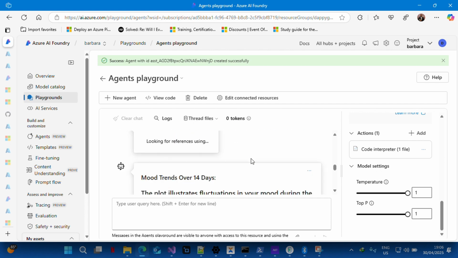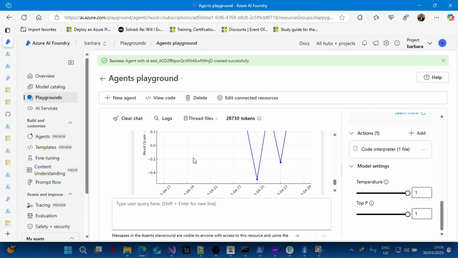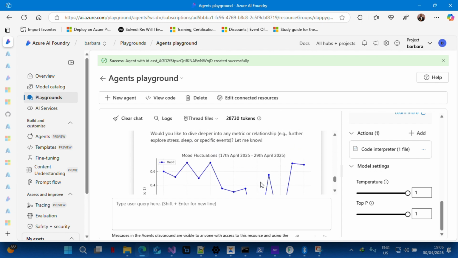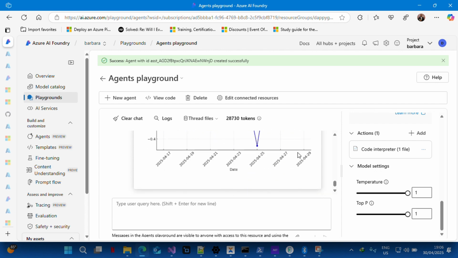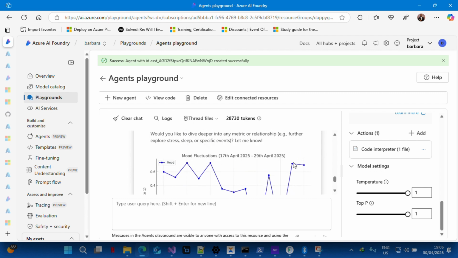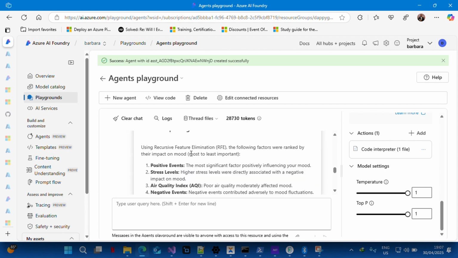So now you can see the trend over 14 days. Oh, it even drew something for us about my mood. You can see how my mood has been fluctuating. On the 25th, I had the lowest mood. Something must have happened. And on the 27th, too, I also had a low mood. My mood was pretty high on the 29th and 28th. That was the time my code actually compiled completely. So you can see a positive event.